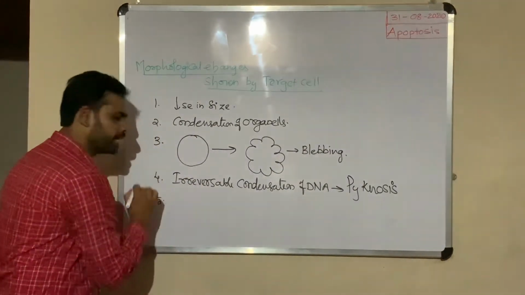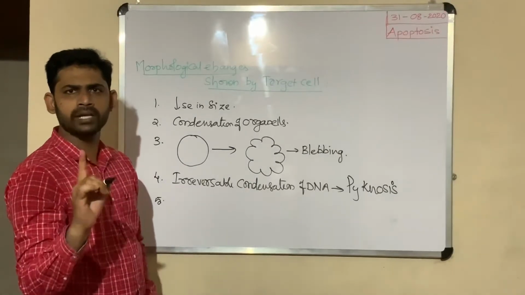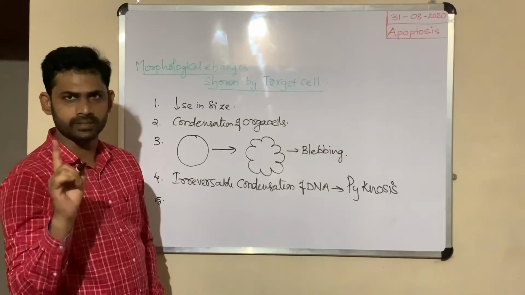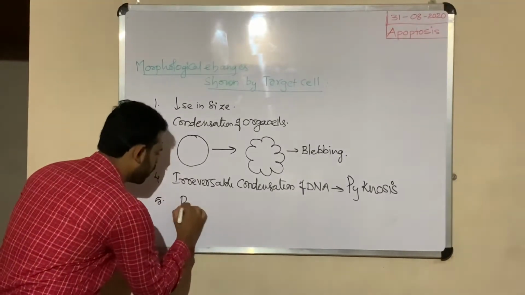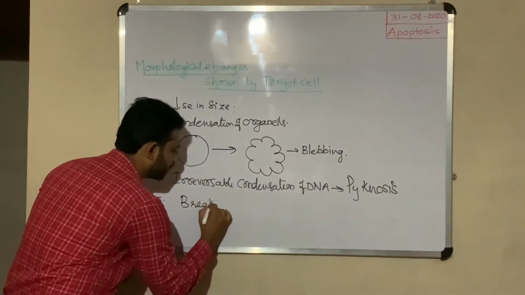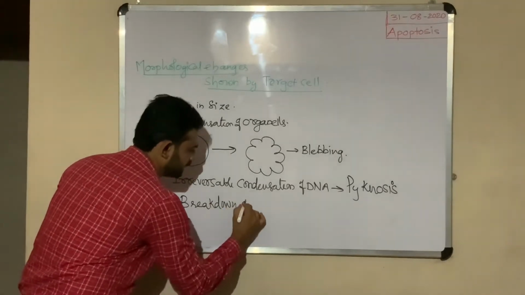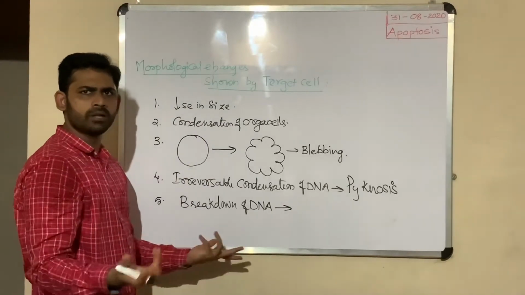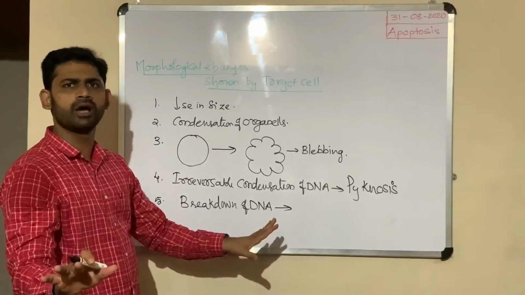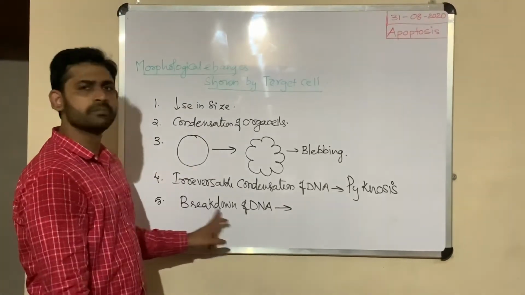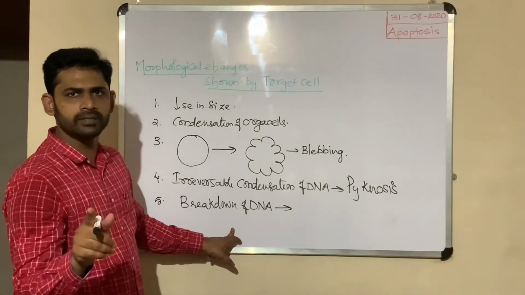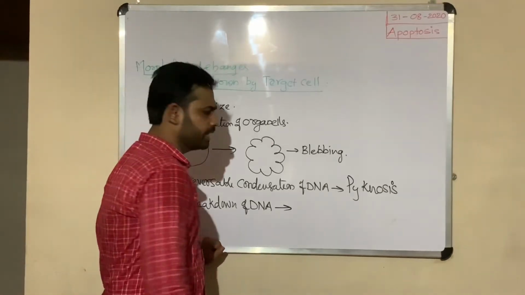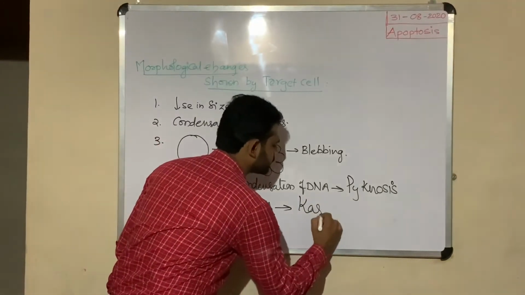Another one: I said effector caspases activate one enzyme, CAD, caspase activated DNase. This DNase causes breakdown of DNA. Once the DNA breaks down, automatically there is no chance for it to be involved in gene expression. This breakdown of DNA is mediated by which enzyme? That is CAD. This breakdown of DNA is called karyorrhexis.